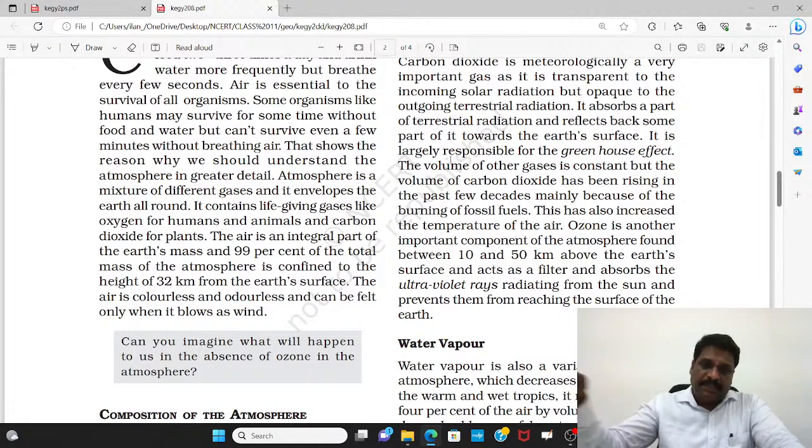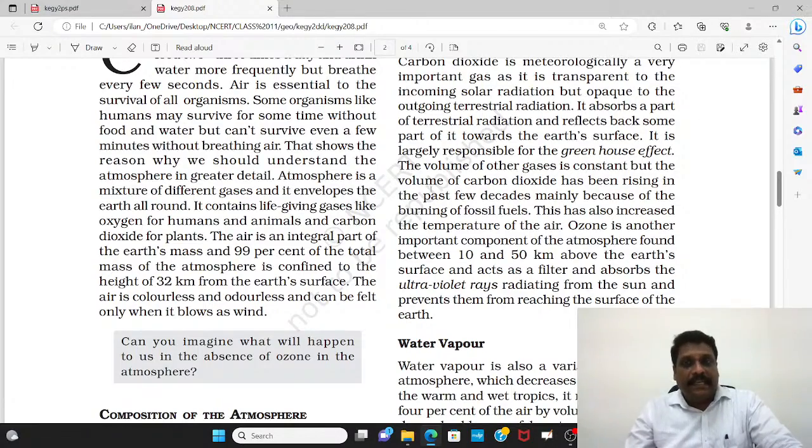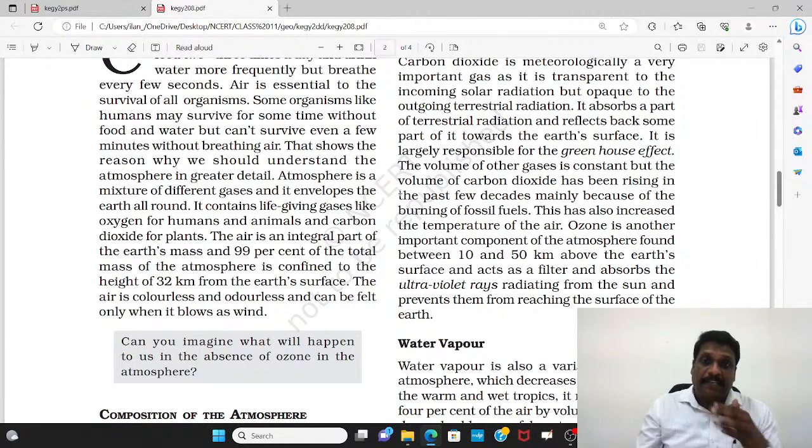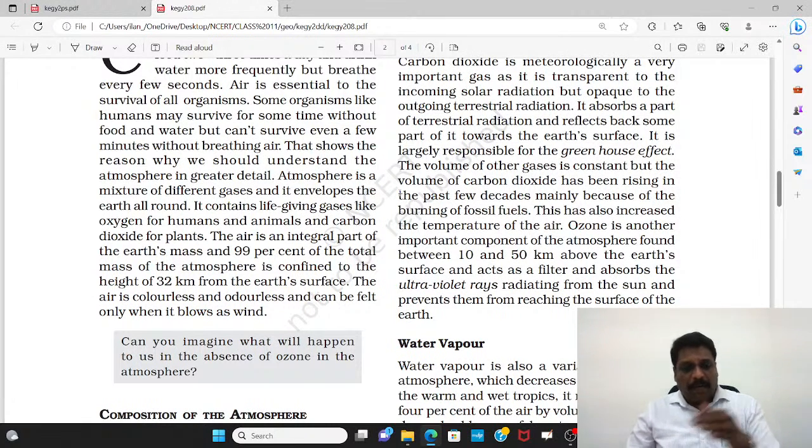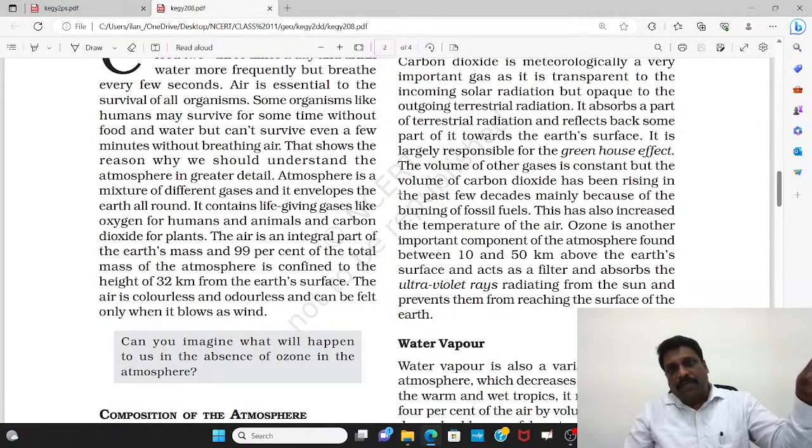One study says if carbon dioxide had not been there, the temperature of the earth would be somewhere around 33 degrees centigrade lower. Okay, 33 centigrade lower. It means today the average temperature of the earth is somewhere around 15.2 degrees centigrade. Assume that it is 15 degrees. If carbon dioxide had not been there, the temperature of the earth would have been somewhere around minus 18 degrees centigrade.